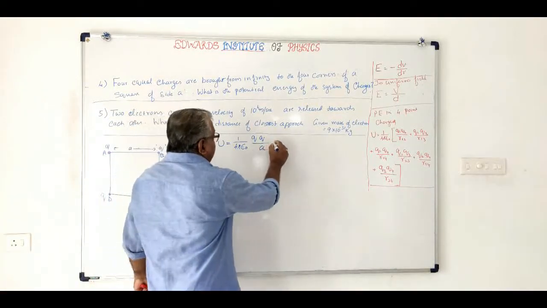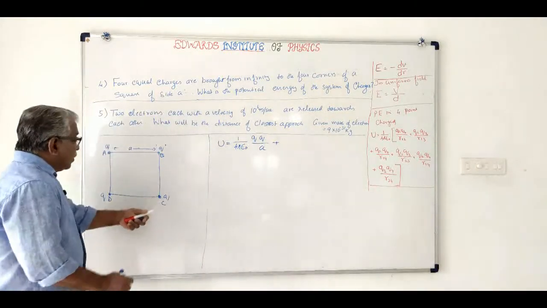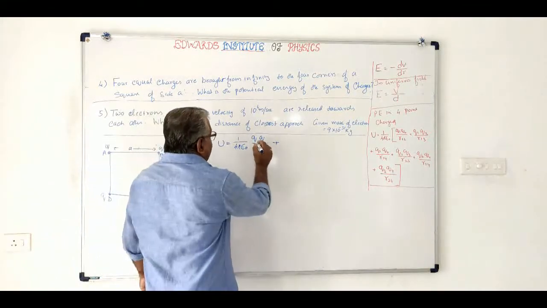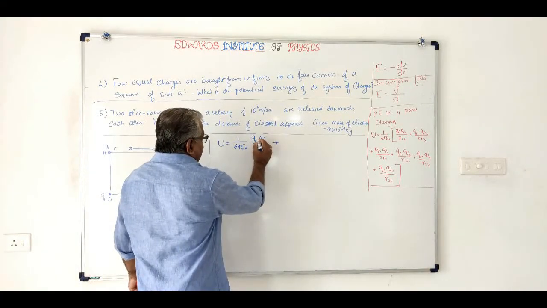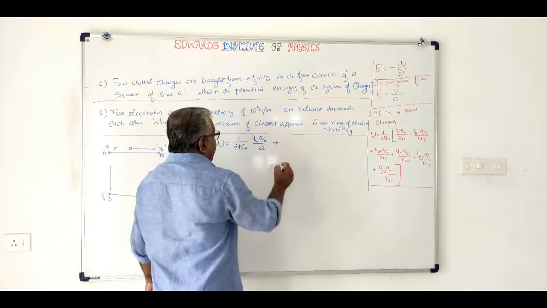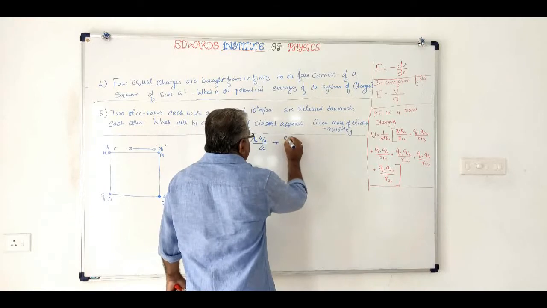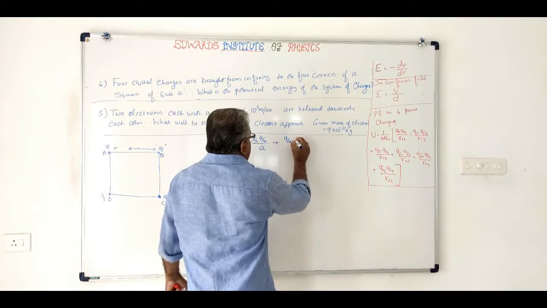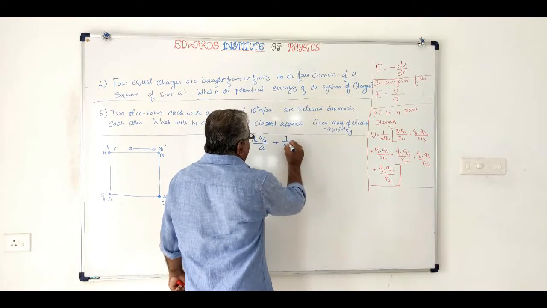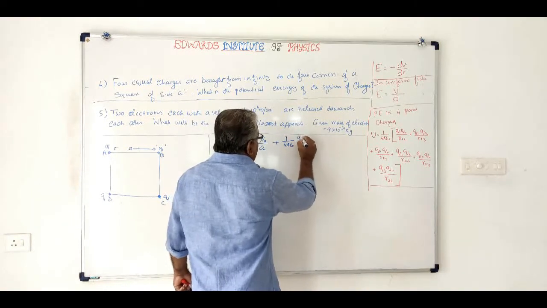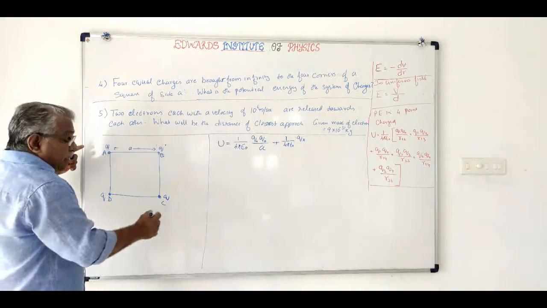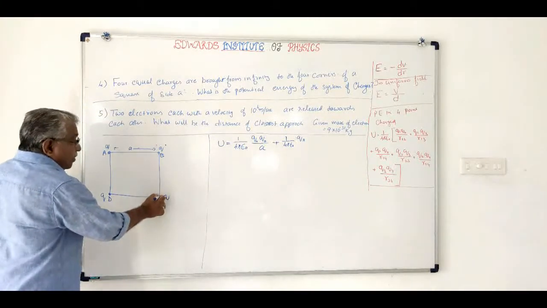Now I am bringing another charge, same charge Q, to C. So what will be the work done? For easy understanding, I can write QA and QB. Now I am bringing another charge QC. So the work done will be equal to 1 by 4 pi epsilon 0 QA QC by AC, because there will be a repulsive force by QA as it is brought from infinity to here.